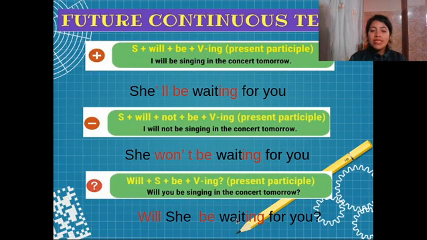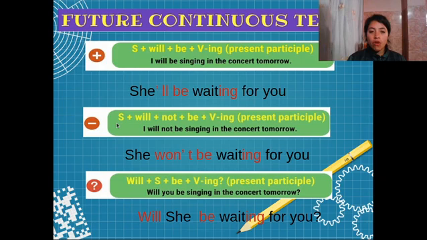Now, what is the structure? As you can see here, the positive structure is subject plus will plus be plus verb in ing form. Or it says present participle or gerund, and so on, right? For example, I will be singing in the concert tomorrow. And also we can use the contraction 'll, right? She'll be waiting for you.